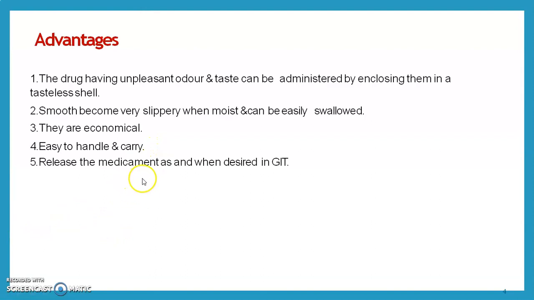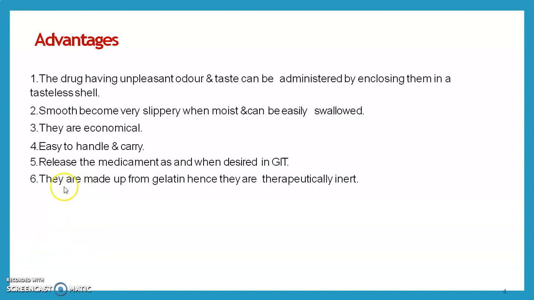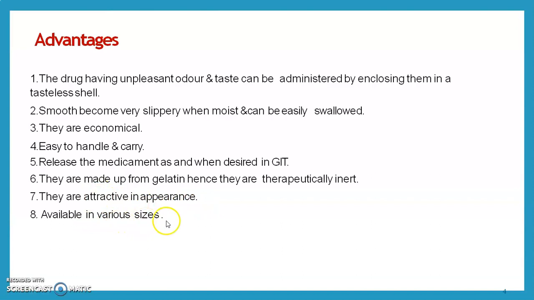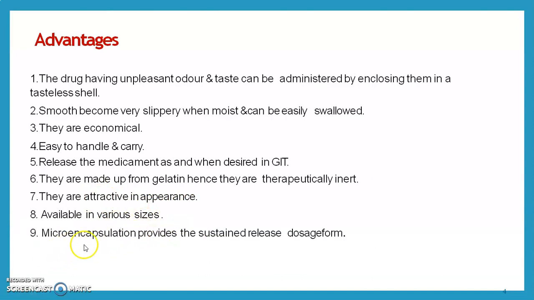They release the medicament when desired in the GIT. When they reach the GIT, they start releasing the medicament. First of all, the gelatin shell melts, and after that the powder drug dosage form or granules start to release. They are made of gelatin, hence they are therapeutically inert. They are attractive in appearance and available in various sizes.